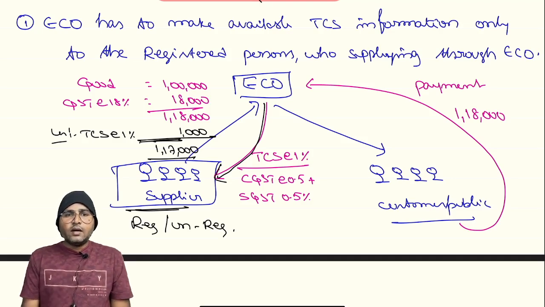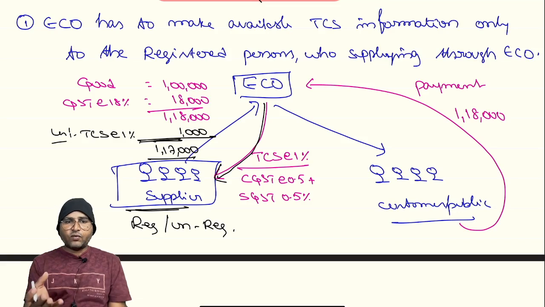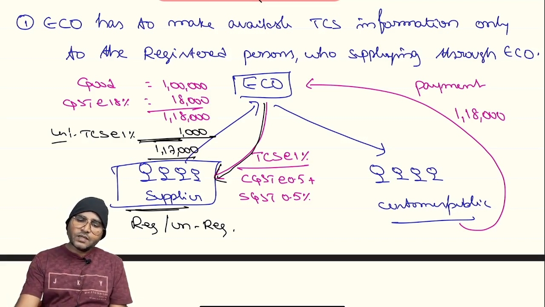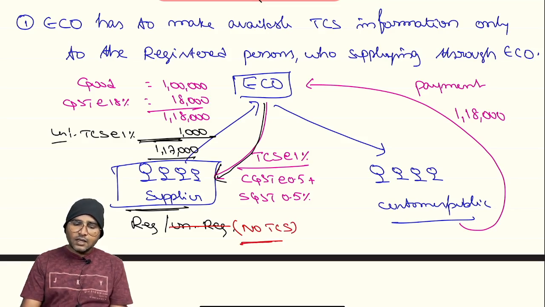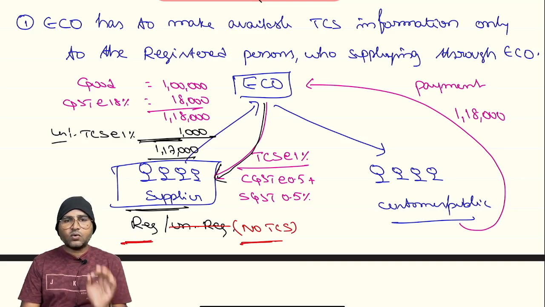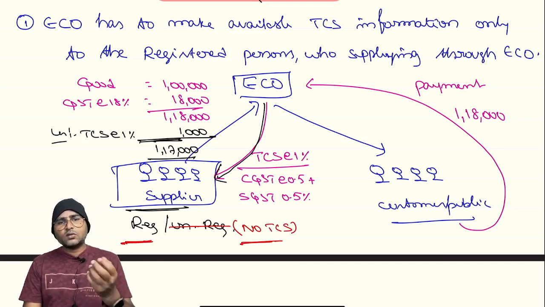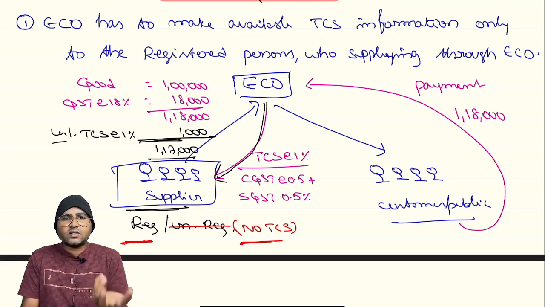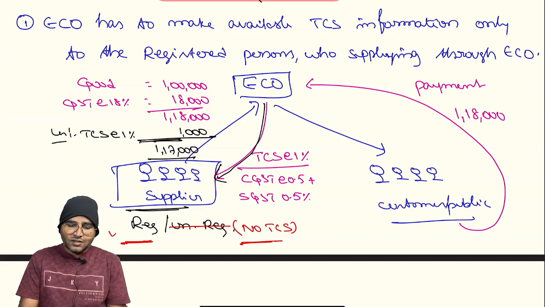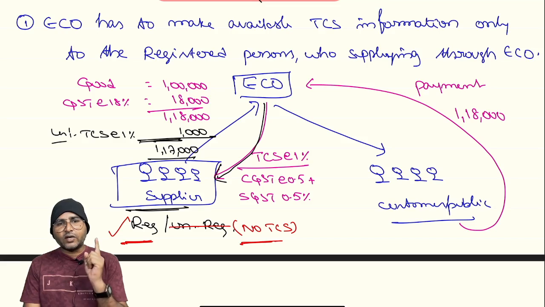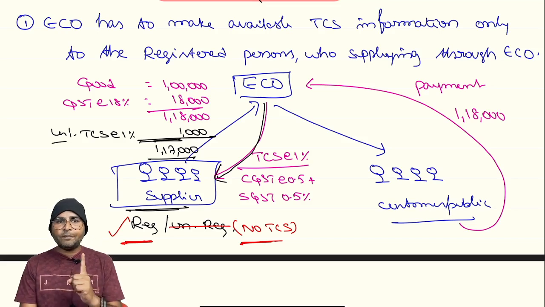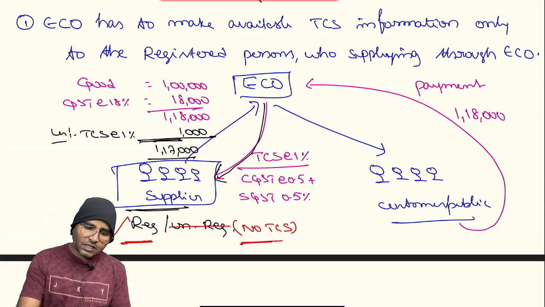Now, as we discussed in section 24, that is in the registration chapter, for the person who is unregistered and making supplies through an e-commerce operator, there is no TCS. That means the e-commerce operator has to reduce TCS only for registered persons. So automatically he will provide the details to the suppliers who are registered. Are you clear? So the e-commerce operator will reduce TCS only in relation to registered persons. Now come to the amendment.